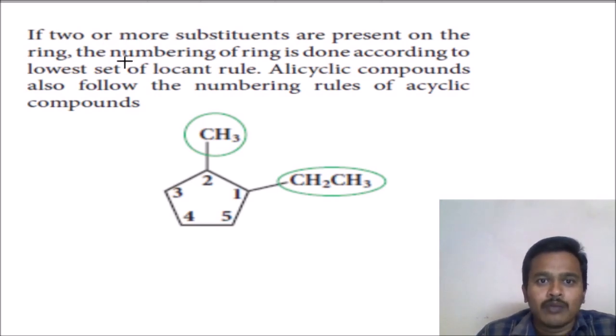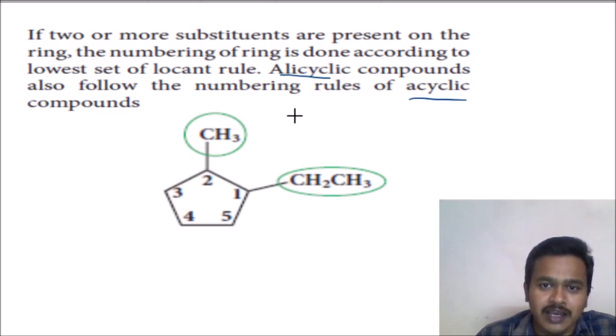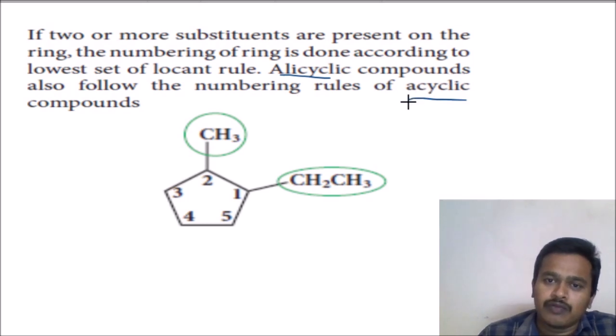Rule: if two or more substituents are present on the ring, the numbering of the ring is done according to the lowest set of locants rule. Alicyclic compounds also follow the numbering rules of acyclic compounds. What we are discussing here are all alicyclic; they follow the rules of acyclic. Acyclic compounds means open chain compounds like alkane, alkene, alkyne.